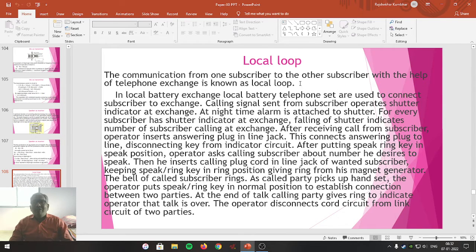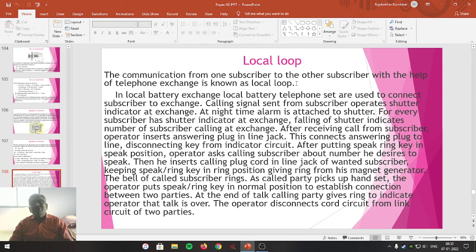Friends, as far as an example is considered, if suppose we have a telephone handset in our house, it is connected to the telephone exchange which is located in Ganesh Nagar, that is a BSNL telephone exchange.